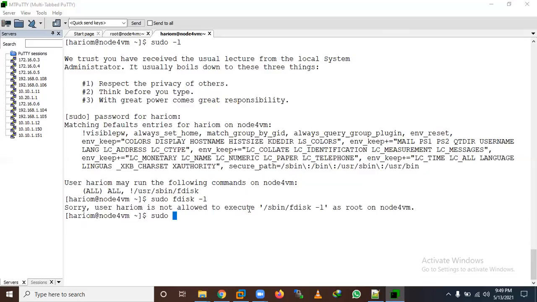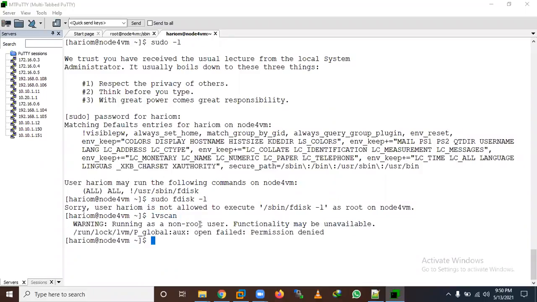Let's take the example of the lvchange command, where we deactivate LVM. Let's take the example of lvscan also. This is a super user binary, so I'm not able to run this command.